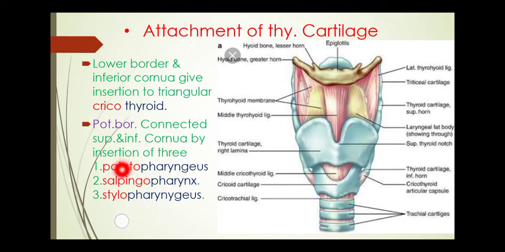The first muscle originates from the palate and inserts into the pharynx, the second originates from the salpinx and inserts into the pharynx, and the third originates from the styloid process and inserts into the pharynx.